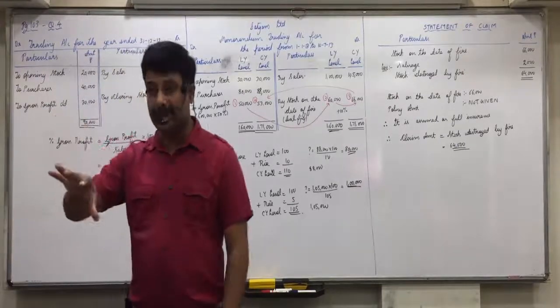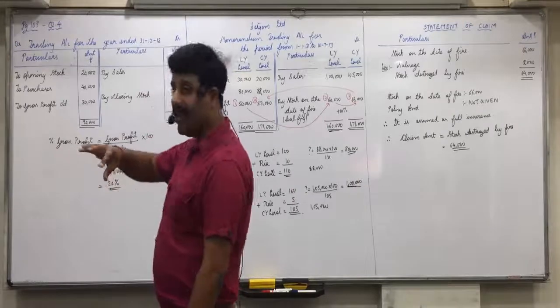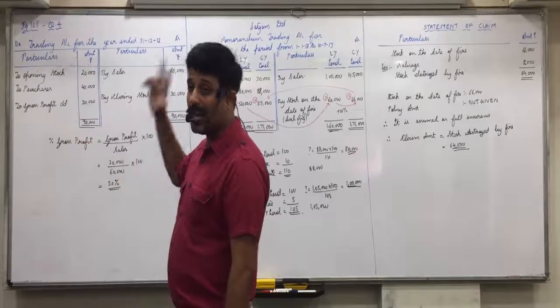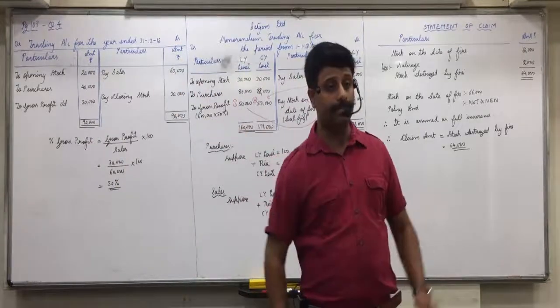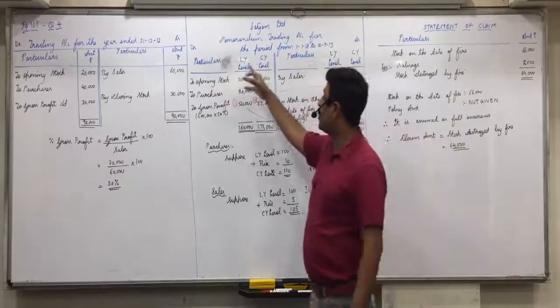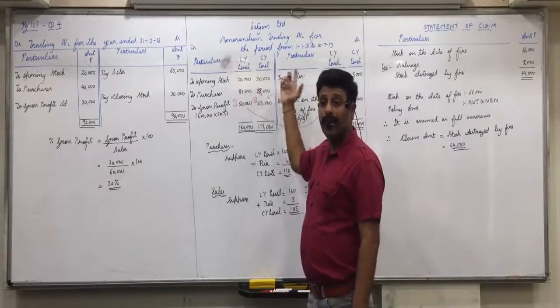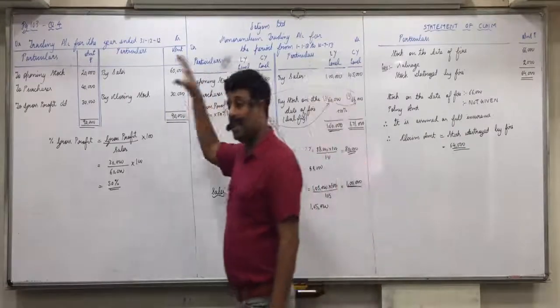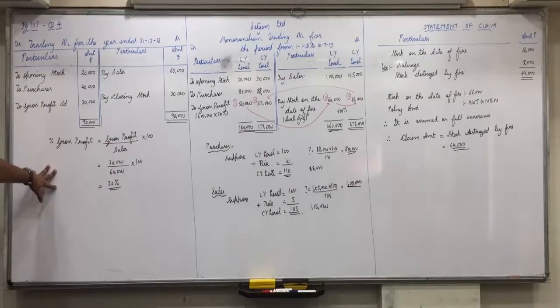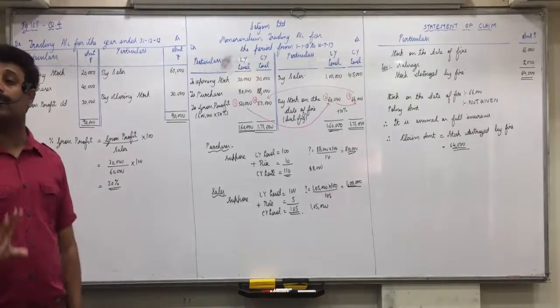When such a stock exists, then in whichever year that stock exists, that year's trading account you make with 3 columns: normal, abnormal, total. If it is there in the fire year, then memorandum trading account with normal, abnormal, total. If it is there in last year also, then even last year's trading account with normal, abnormal, and this percentage of gross profit will all be done in normal column only. Abnormal will have its own figures as per the information given in the question. Because generally it is not at a profit, it is at a loss.